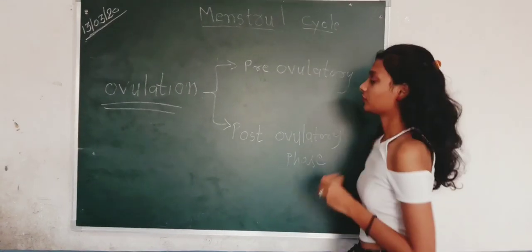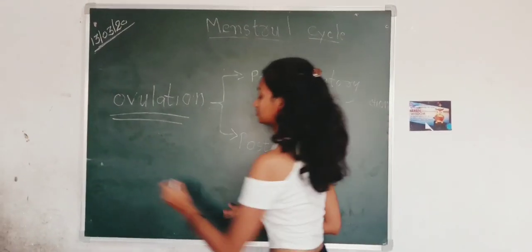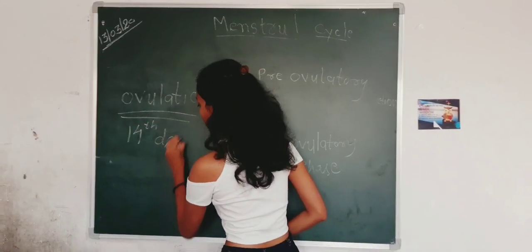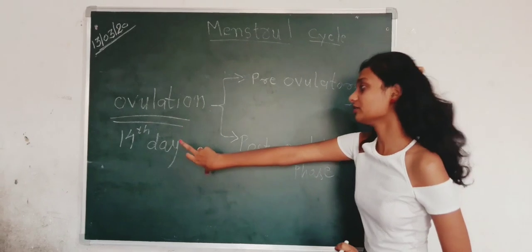We know that ovulation occurs on the 14th day of the menstrual cycle.